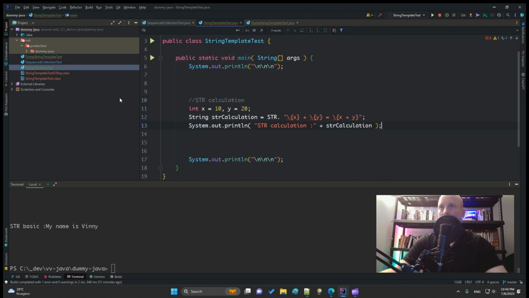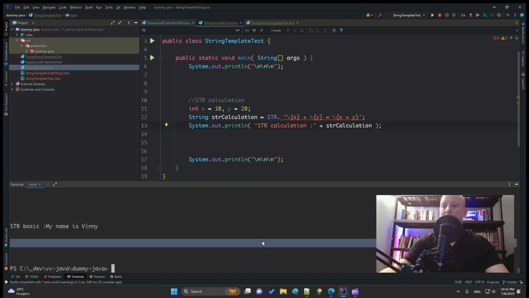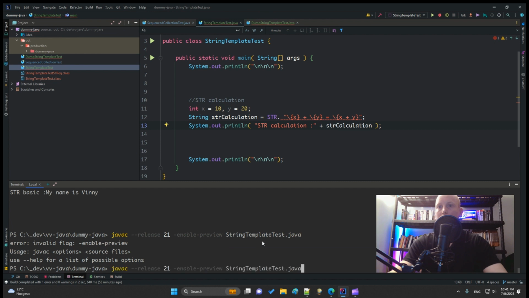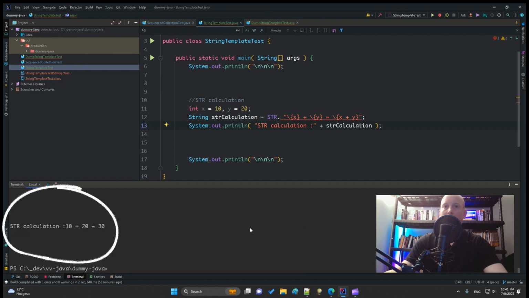Okay. So here what we are doing, we define two values, x and y, and then we feed in the text the two values plus the calculation of the sum of these two values. And we should get in output 10 plus 20 equals 30. Let's check this. I compile, I execute. And we have STR calculation: 10 plus 20 equals 30. So this was for calculation. So you can do calculation in this placeholder.